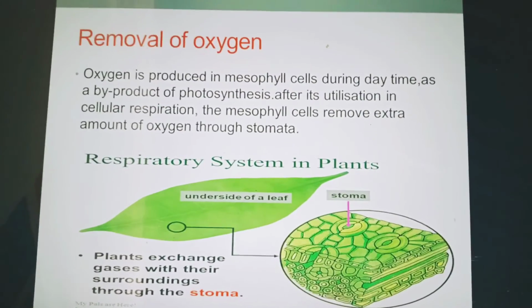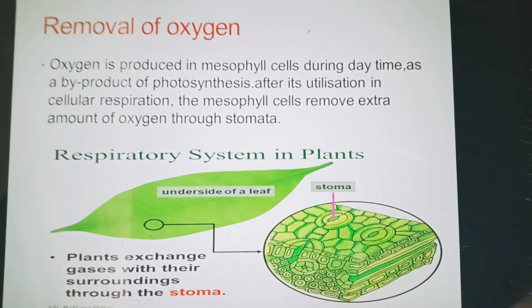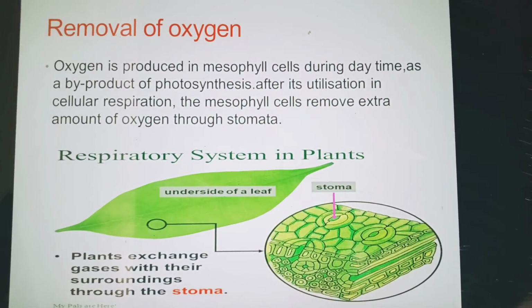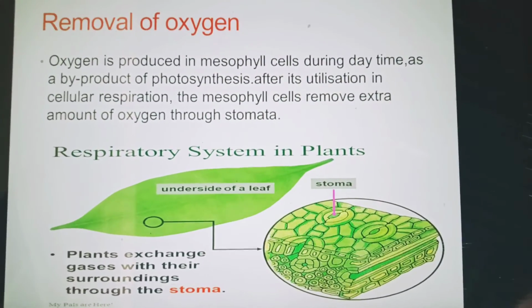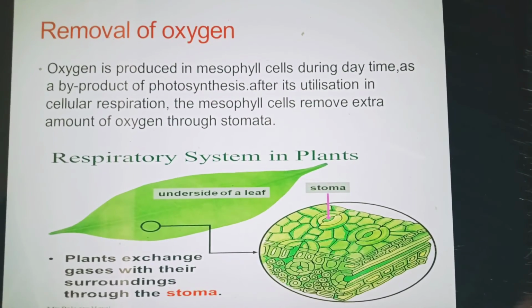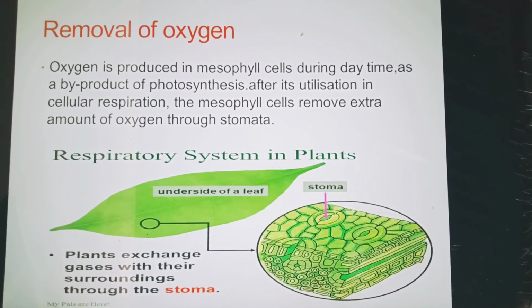So I will talk about removal of oxygen. Oxygen is produced in mesophyll cells during daytime as a byproduct of photosynthesis. After its utilization in cellular respiration, the mesophyll cells remove the extra amount of oxygen through stomata.